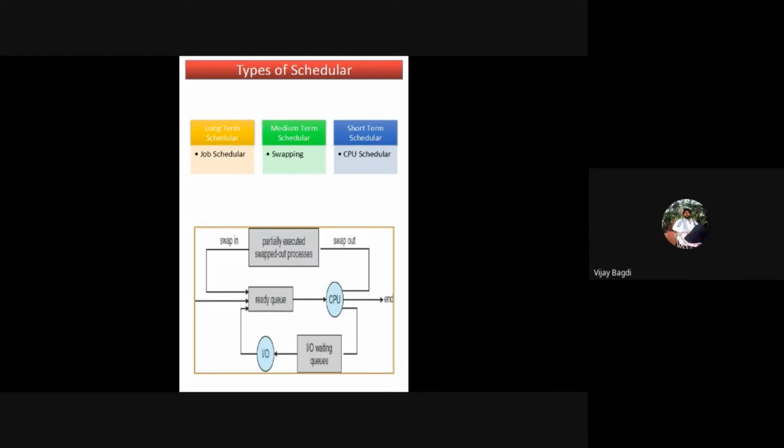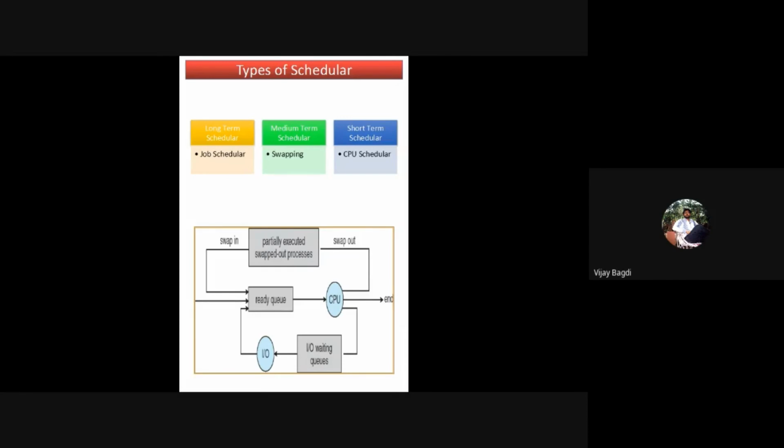So the task of the medium-term scheduler is to swap out processes from the CPU and swap them into the ready queue, that is, main memory. If you want to move processes from the CPU to main memory, that is done with the help of the medium-term scheduler. That concept is called swapping, and we are going to focus on it in the memory management chapter. So these are the different types of scheduler: long-term, short-term, and medium-term.